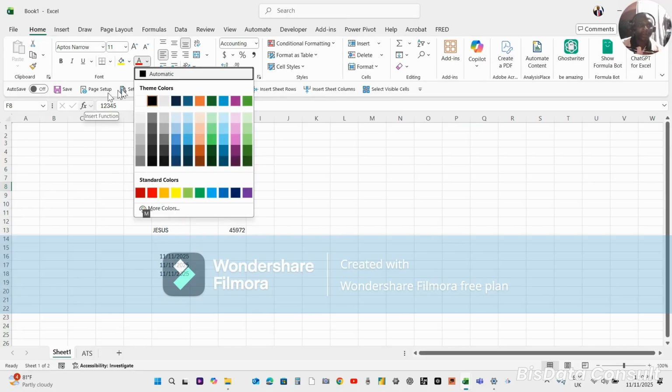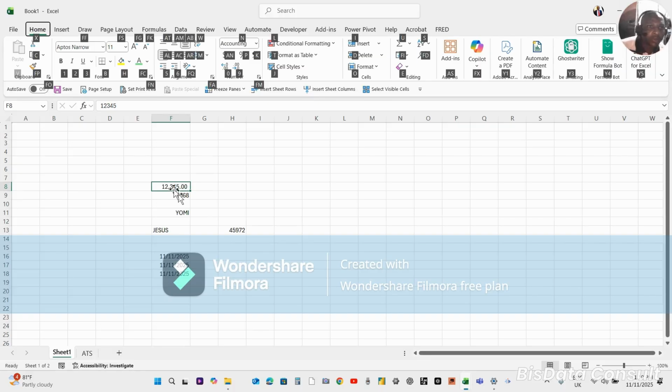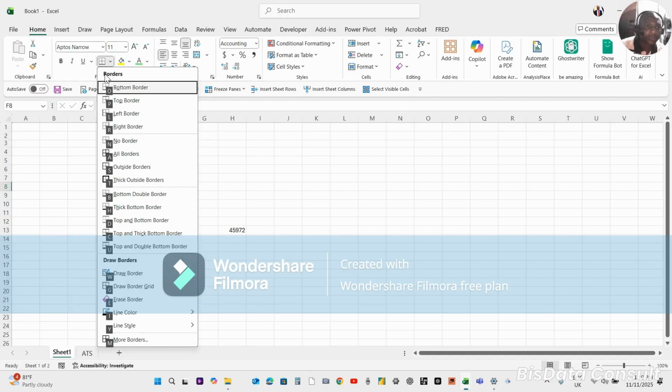It brings me the font color, and then I can choose the font I want, and voila, you see that is colored that way. Let me undo. For instance, again, if I say Alt H, I want to put a border, right? What do I do? Border, this is border, right? I put B, it brings the border options.